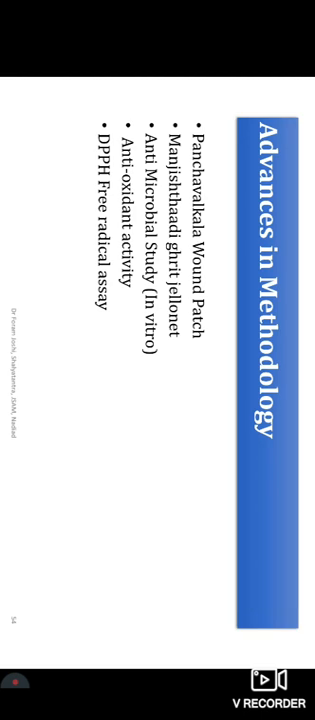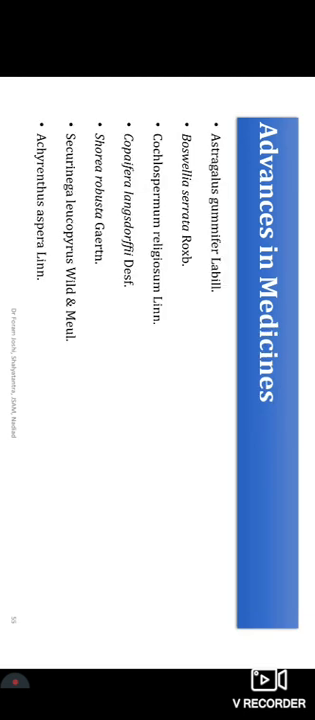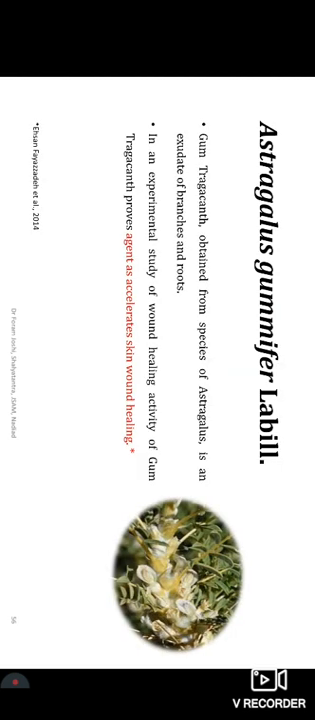Right now the study is going on under the animal model, and soon it will come into the market with human model experiments. Antimicrobial studies, we will see what happens in the antimicrobial studies later on in the slides. These are the advances in medicines like Aspergillus gummiferus, Boswellia serrata, etc. And we will see them one by one.